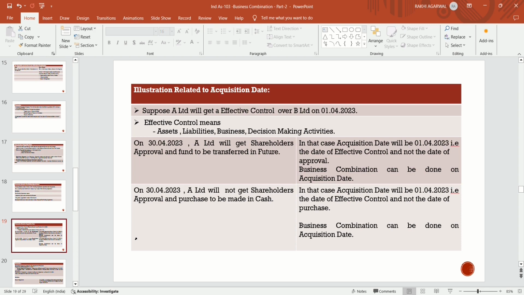On 30th April 2023, if A Limited does not get an approval and the purchase is to be made in cash, they are paid 100% cash. In that case also, they have effective control on 1st April 2023 itself, because they had acquired all the assets, liabilities, decision making activities and business of B Limited. So it is the date of effective control and not the date of purchase when they made the payment. So business combination can be done on the acquisition date, that is on 1st April 2020.